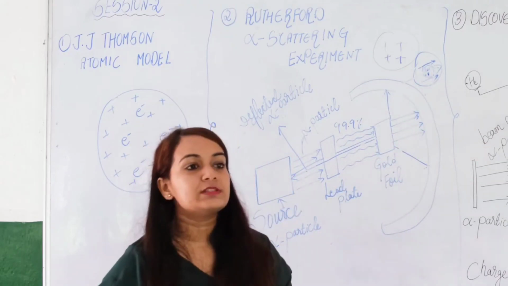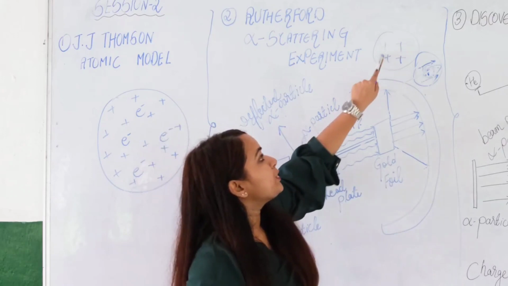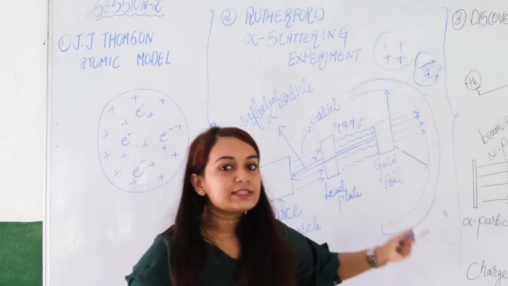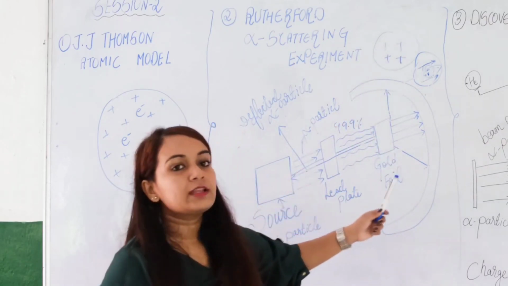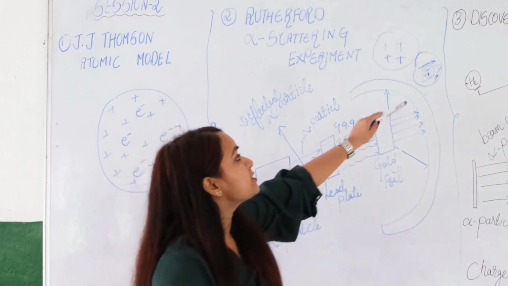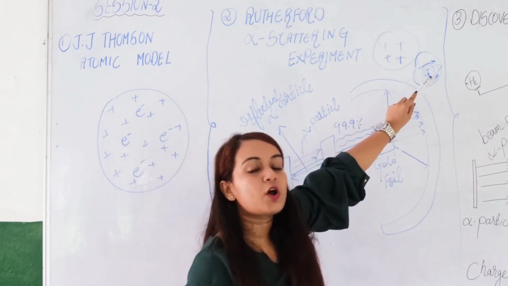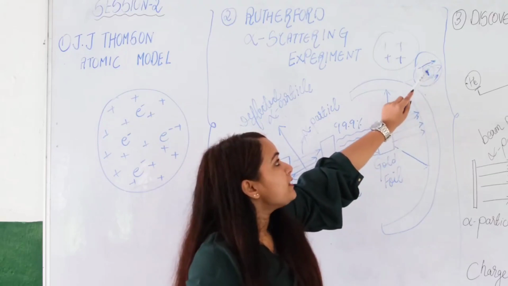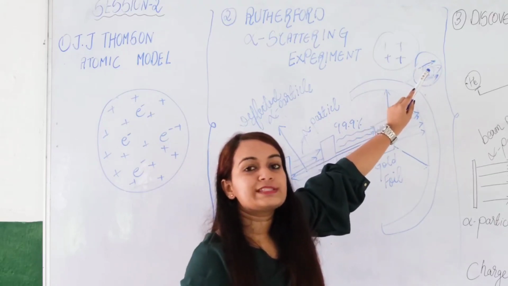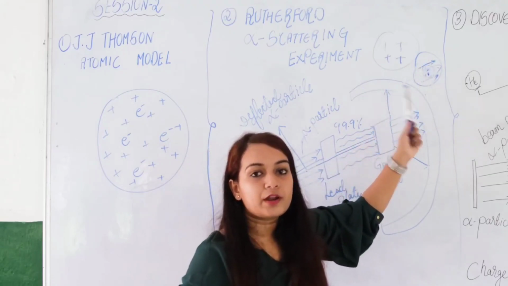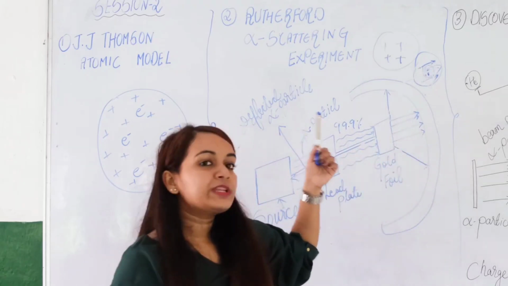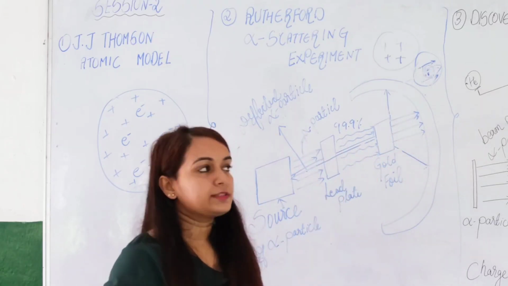According to J.J. Thomson, positive charges are distributed evenly. But after this experiment, it was concluded that positive charge is just concentrated at this center and it is not evenly distributed. And this positive portion was named the nucleus by Rutherford. So Rutherford is credited for the discovery of the nucleus.